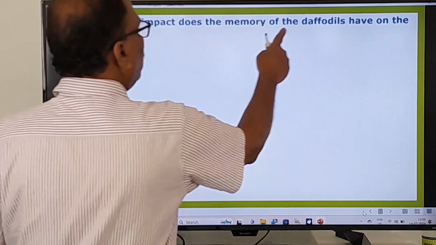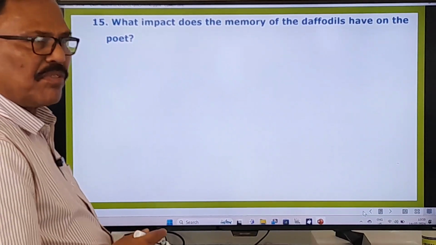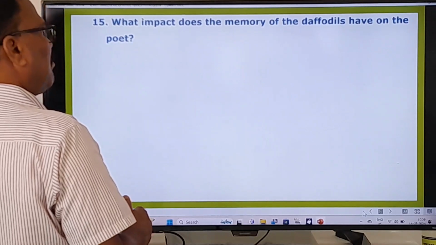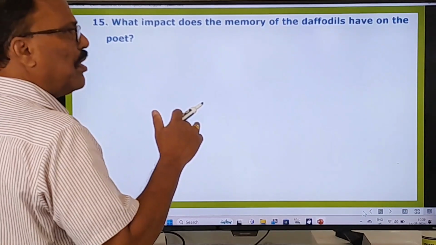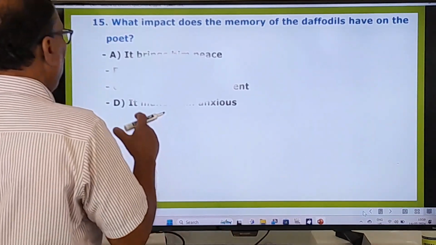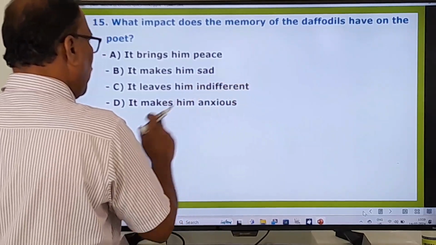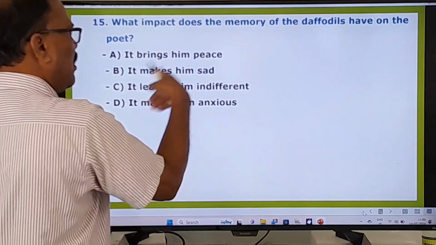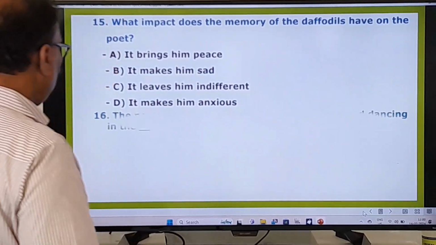What impact does the memory of the daffodils have on the poet? What influence on the mind of the poet? What kind of impact do the daffodils have on the mind of the poet? So here: it brings him peace, it makes him sad, it leaves him indifferent, it makes him anxious. What is the right answer? You just choose it. Go to the 16th one.